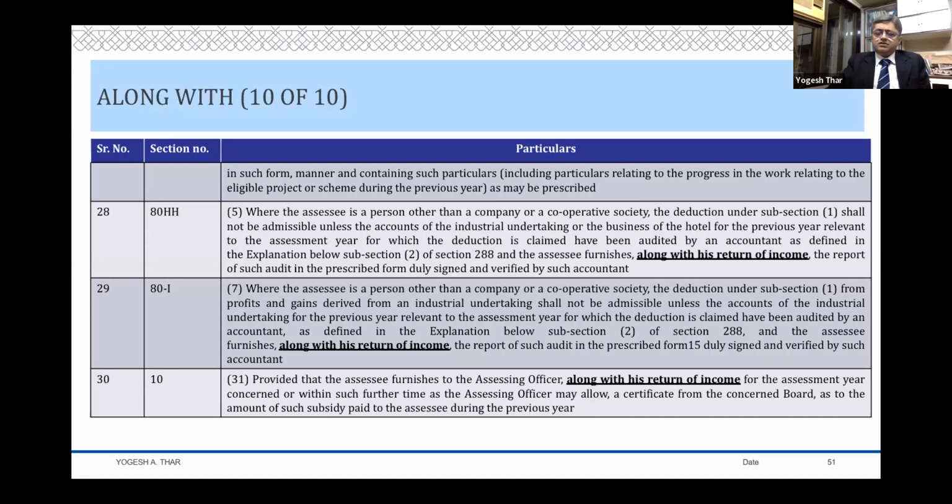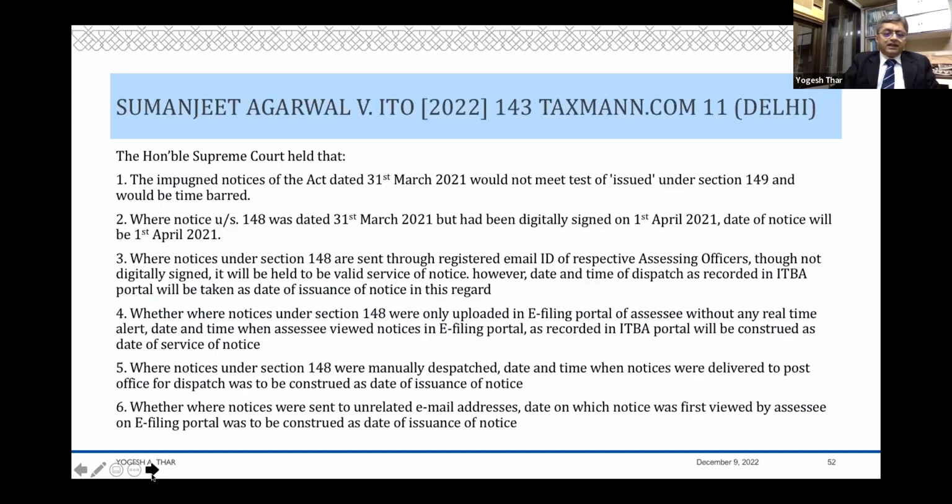You may have different grounds of distinguishing it as well. And therefore, my personal view is that wherever the law requires you to file something along with the return of income, I think the G.M. Knitting case law would still continue to apply to you, irrespective of whether you fall under chapter 3 or chapter 6A or any other provision of the Act.